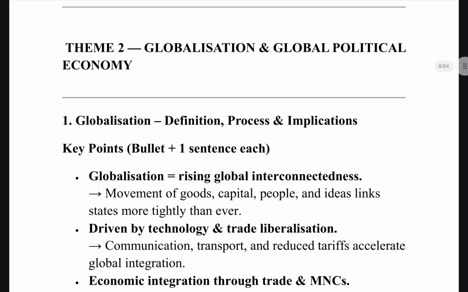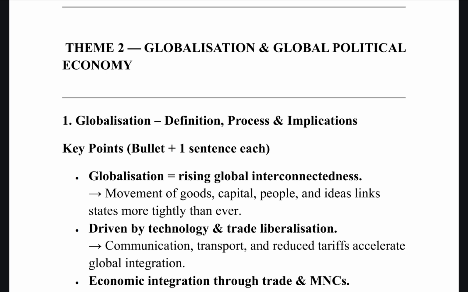So till now we have seen all the major theories in IR. I think almost all the theories were dealt with. Now we are moving on to globalization. The major points under globalization: first, rising global interconnectedness. There is a movement of goods, capital, people and ideas, and those linkages bind states closer than ever.